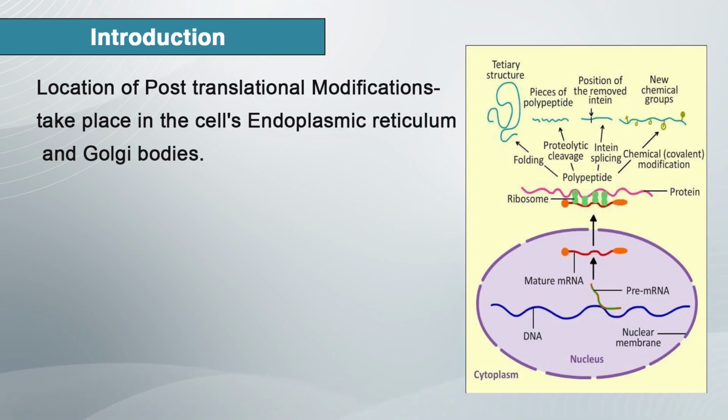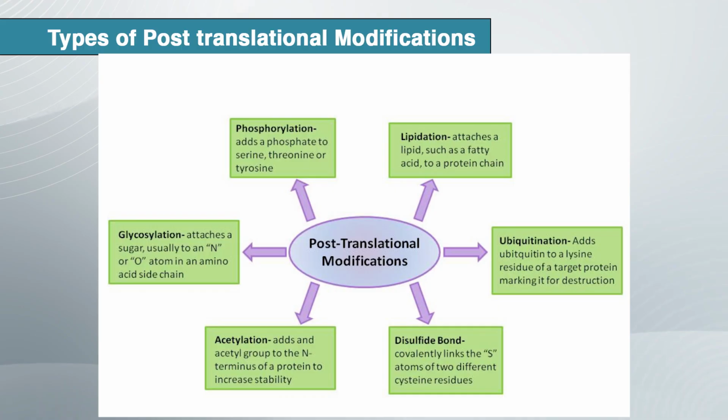The post translation modification takes place mostly in the endoplasmic reticulum and occasionally in the Golgi body. In this image you can see the cytoplasm area. Here the nucleus is present, and the nucleus makes mRNA from DNA by the process of transcription.